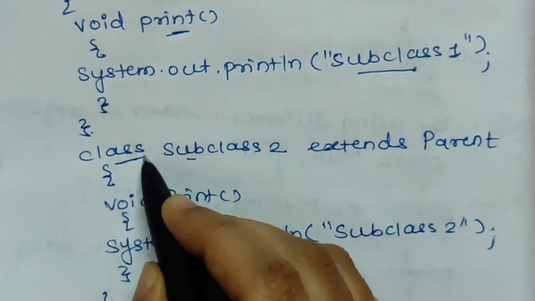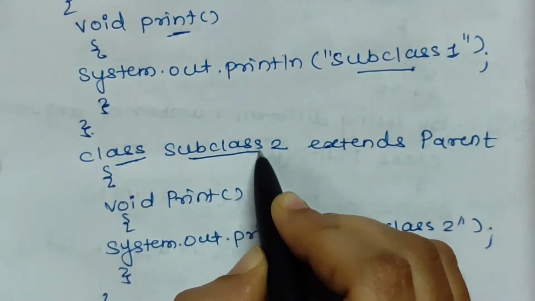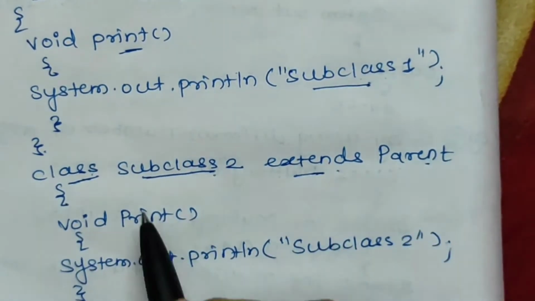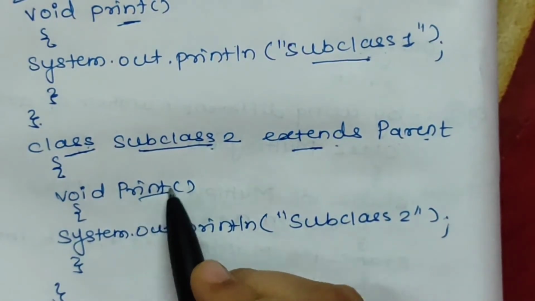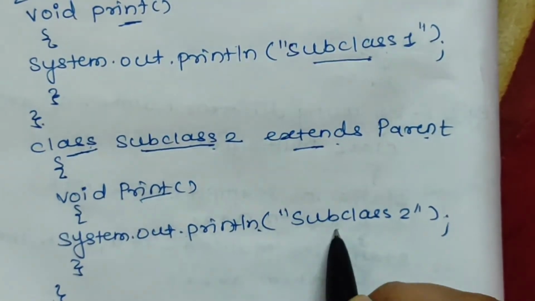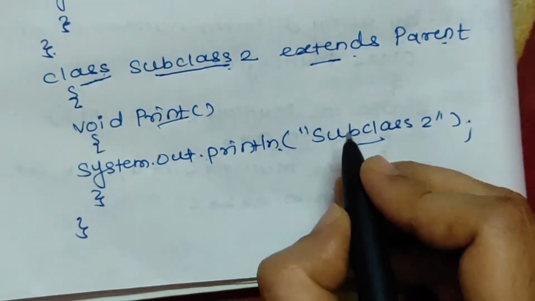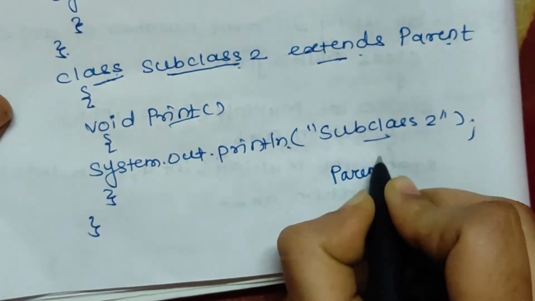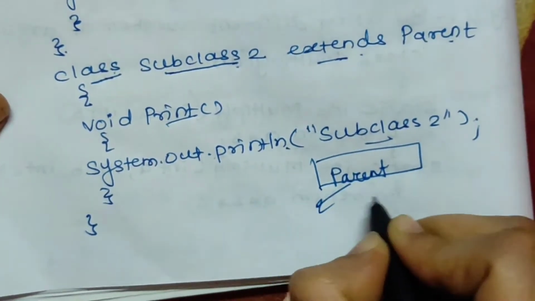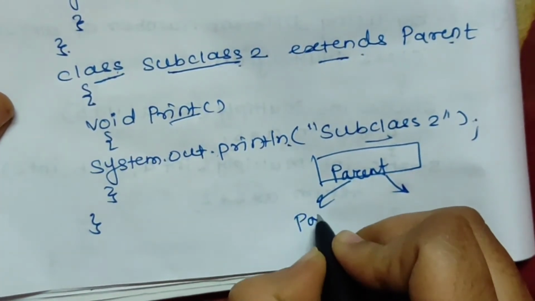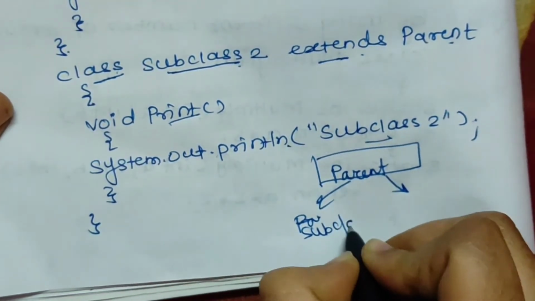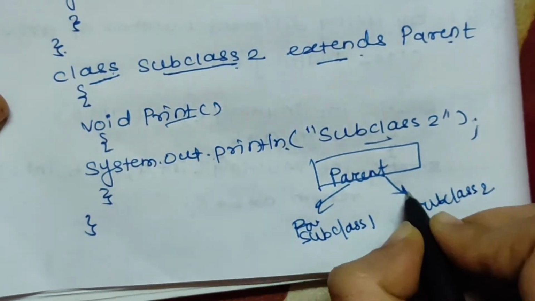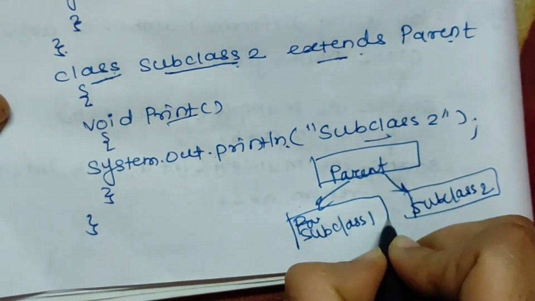Now here again one more class is defined. The name of the class is subclass 2. Class subclass 2 extends parent. Here also there is a display function, that is the print function, which is displaying the statement subclass 2. You can see here it is an example of multiple inheritance. The parent class is a base class, and the two classes, subclass 1 and subclass 2, are inherited from this parent class.